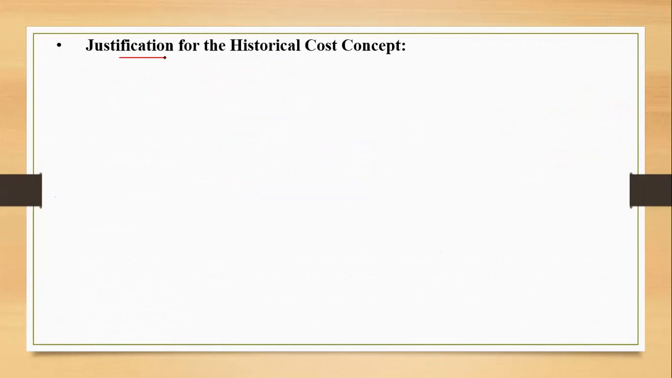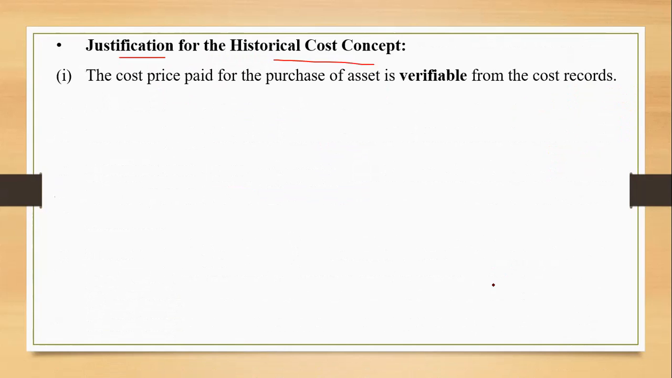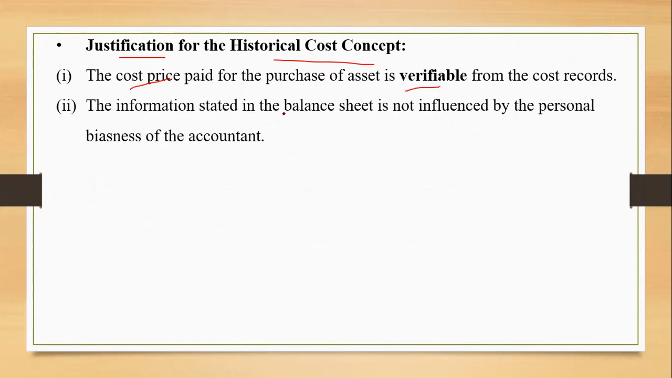How do you justify this? Okay, the historical cost concept. Okay, the reasons are over here. The basic reason for following this historical cost is that the cost price paid is verifiable from the cost records, and the information stated in the balance sheet is not influenced by personal bias.